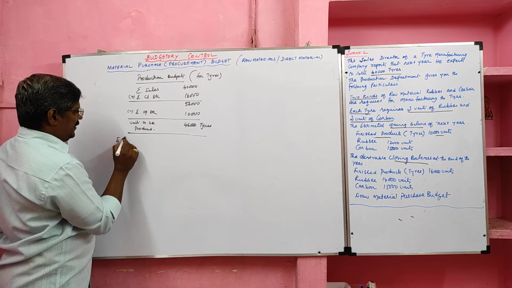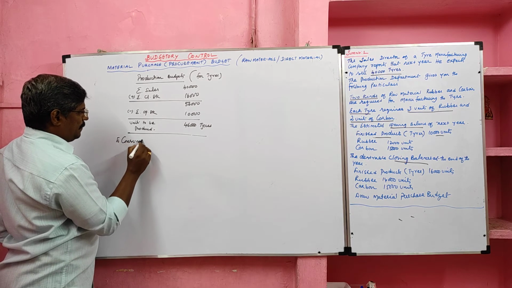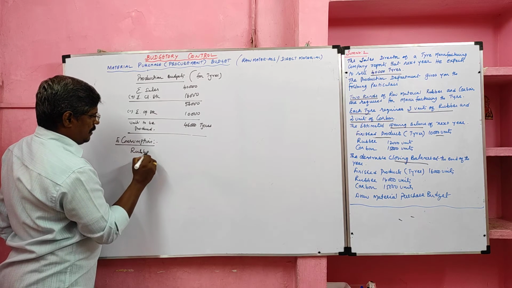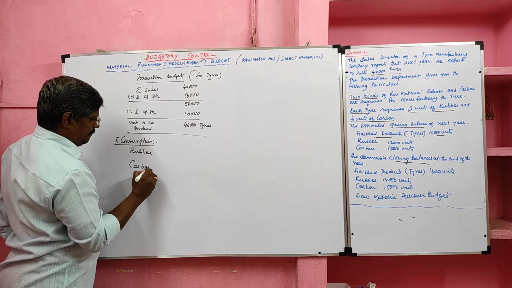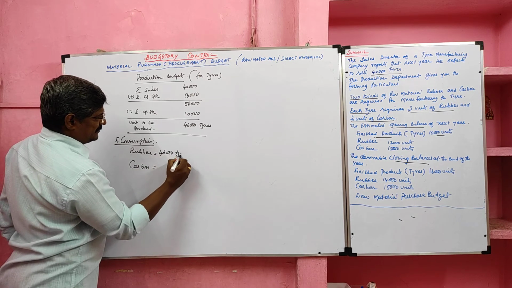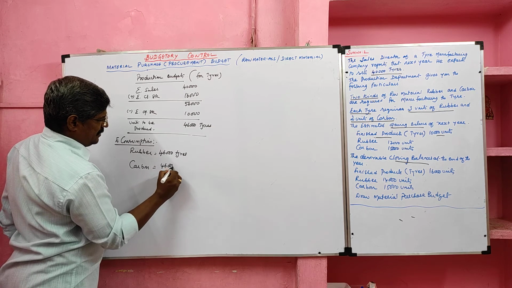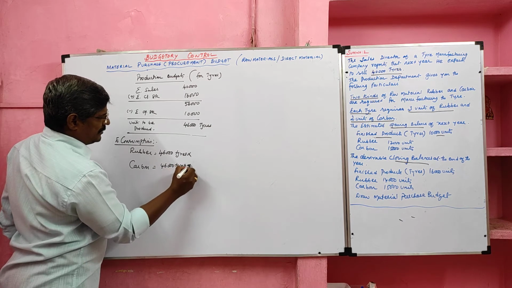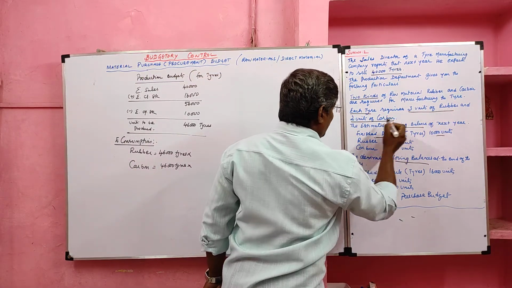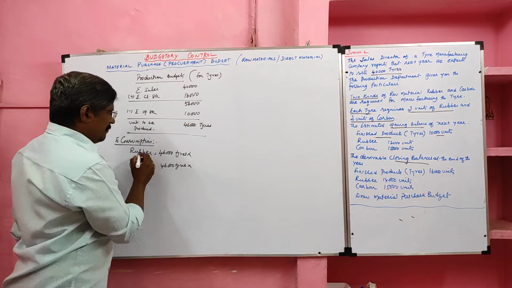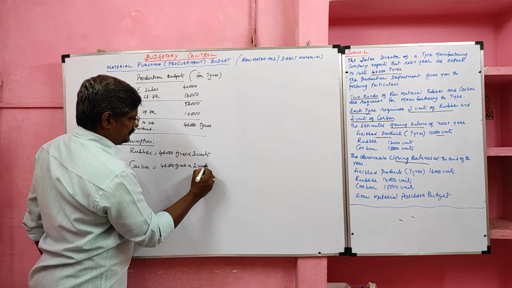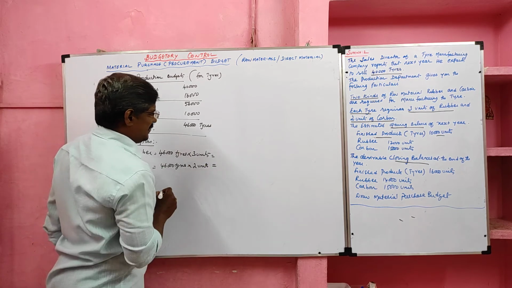Now I am going to convert the production into consumption, that is, find the estimated consumption of rubber and carbon. They are going to manufacture 46,000 tires. It should be multiplied by the requirement. Each tire requires 3 units of rubber and 2 units of carbon. If we multiply these, we will get consumption.